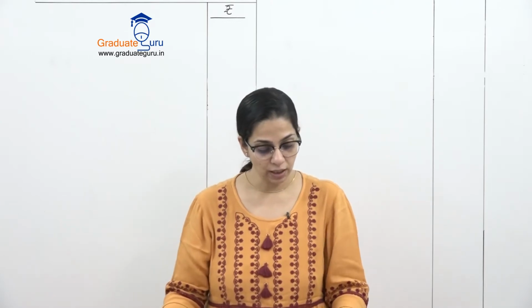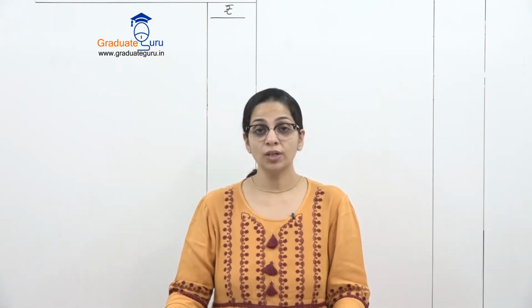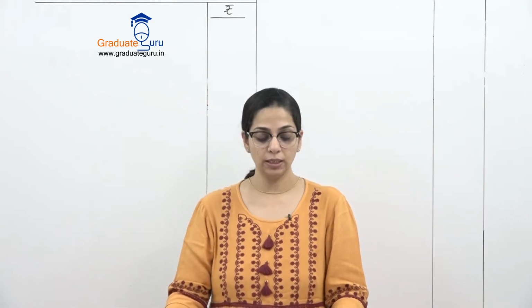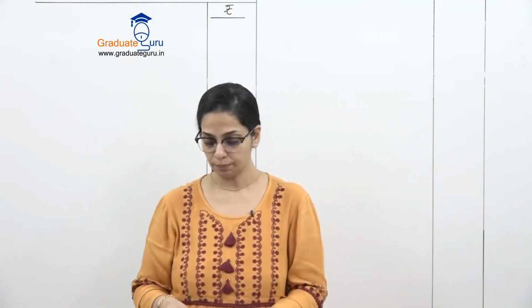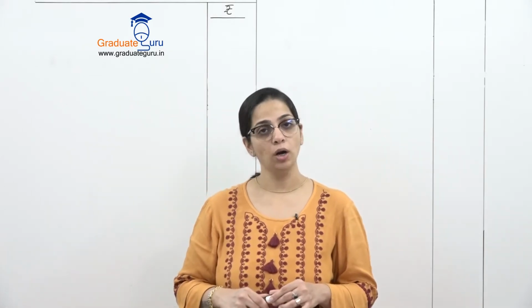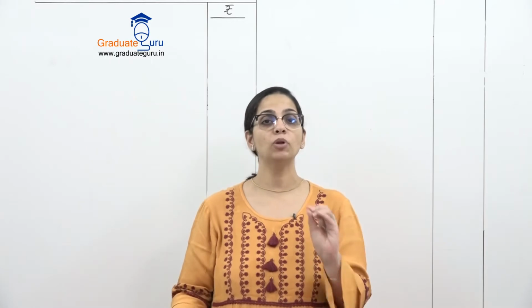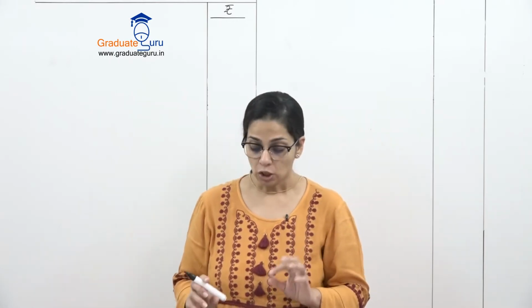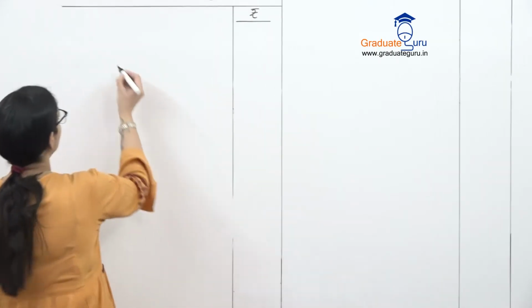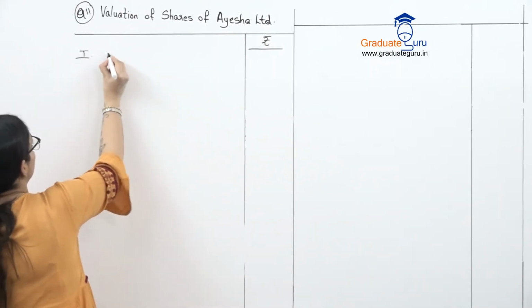So in the last line they have said find the intrinsic value of fully paid and partly paid equity shares. Partly paid जहां पर calls in arrears है, those shares are called partly paid shares क्योंकि उनका पूरा amount paid नहीं है. So first I have to value goodwill. So my number one calculation will be for goodwill.